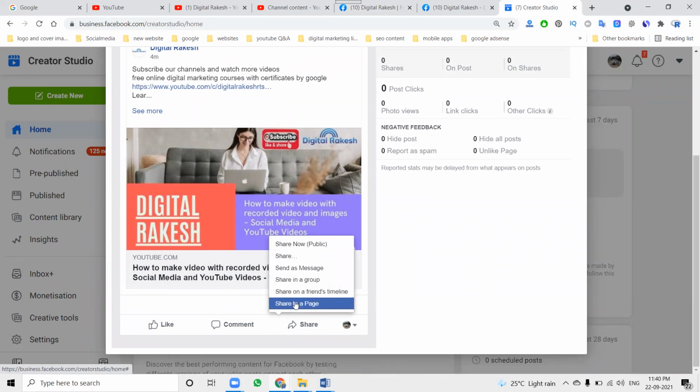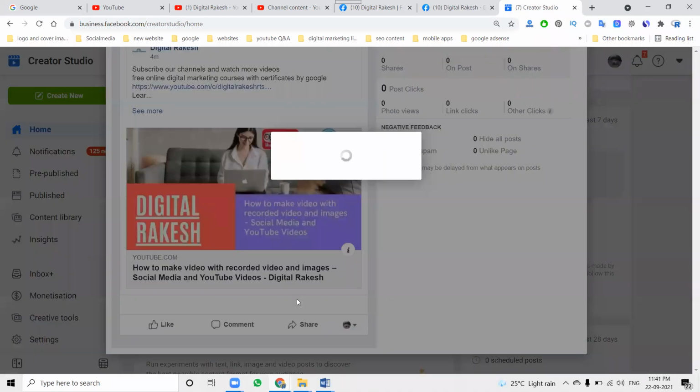So profile wise and page wise are completely different. Page wise, we can't share to your profile timeline or other friends' timelines. Tagging our own pages will be possible. If I'm selecting page wise, it will be different. Now I click here and check with your page. The post will go to your other pages with your profile option. Posting page to page is more effective, as you can reach your audience page to page. If you want your profile to reach other friends' timelines, you can use your Facebook profile option also.